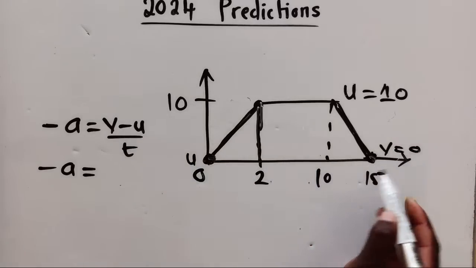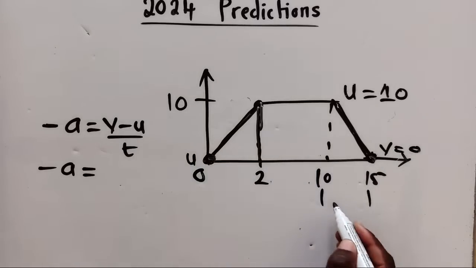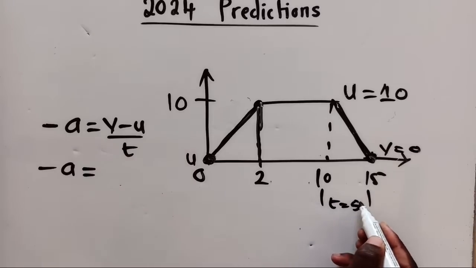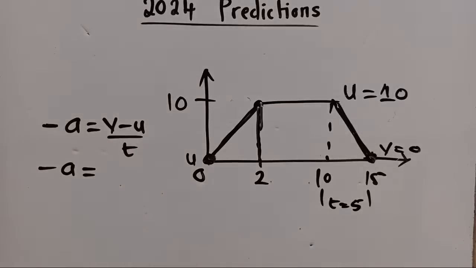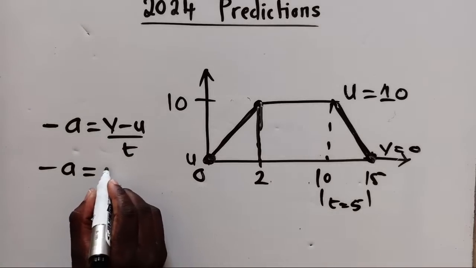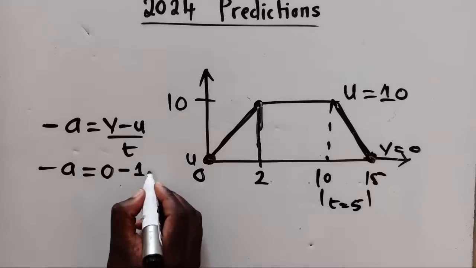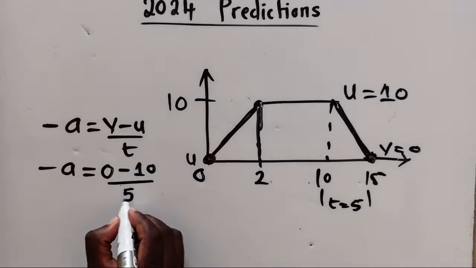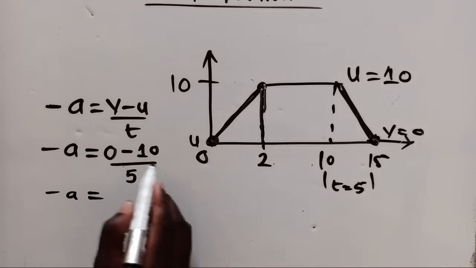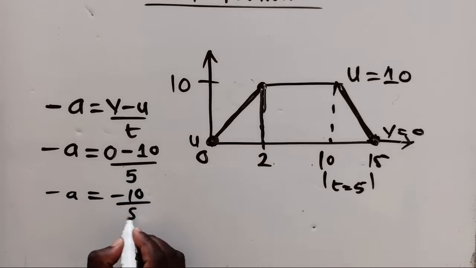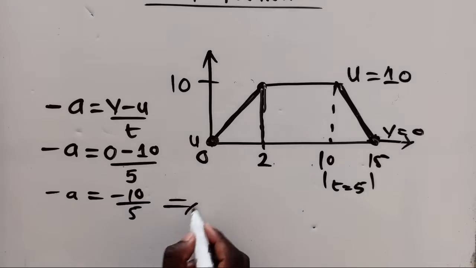So this will be 0. And my time between here and here, my t will be equal to 5. You just say 15 minus 10. So my final velocity is 0 minus 10 over 5. When you do the calculations here, you're simply going to have negative 10 over 5. And then you plug in.